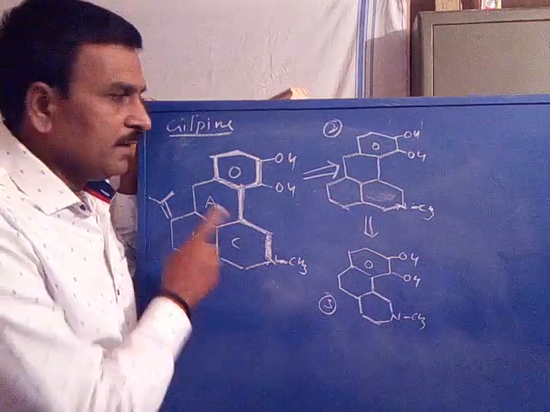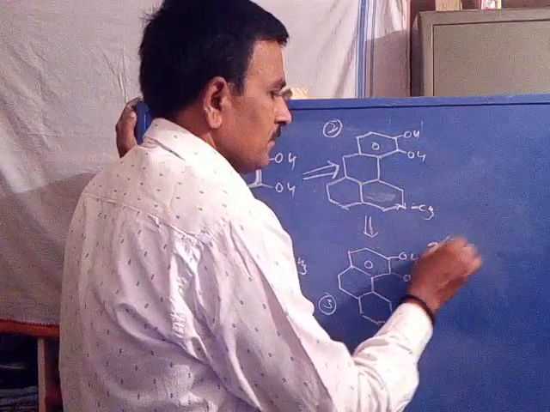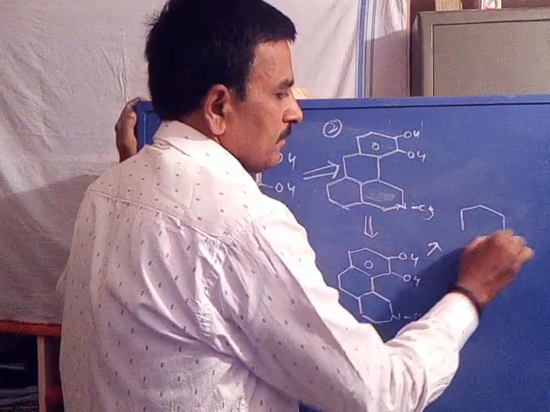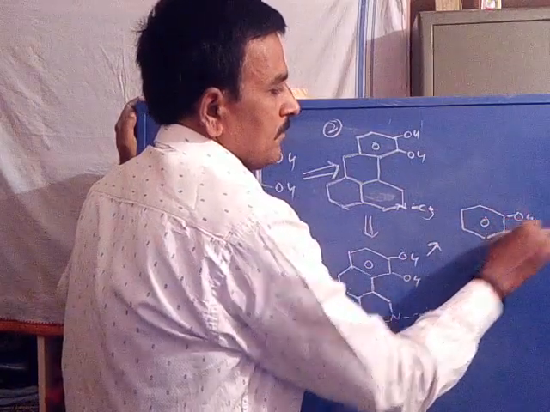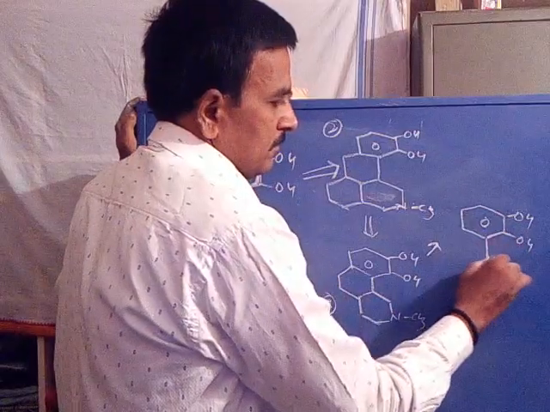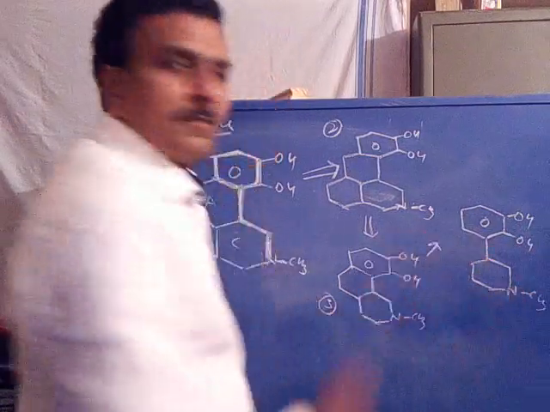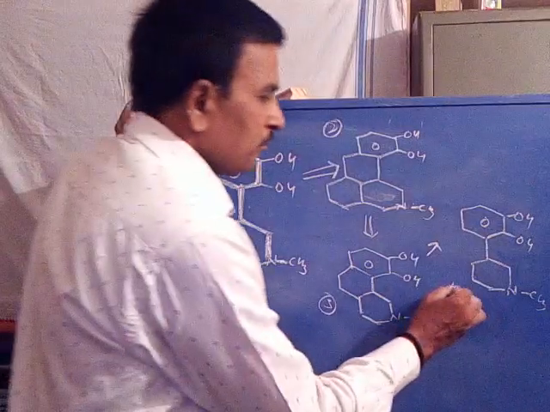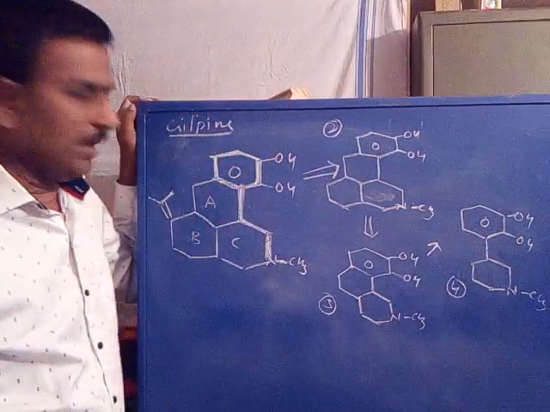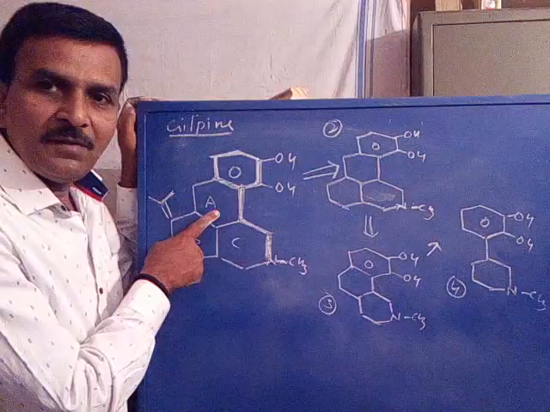Removal of A ring. Now we will get the fourth structure where A ring is removed in a simple way.